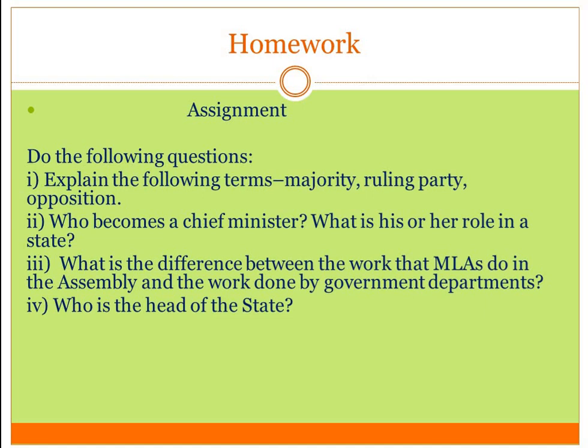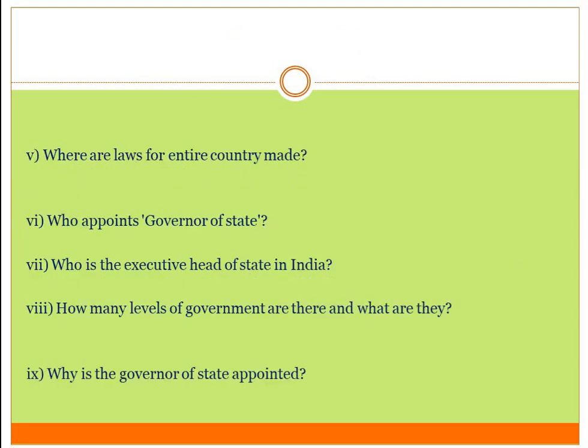Who is the head of the state? Where are laws for the entire country made? As for the state we talked, for the entire country, where are the laws made? That is a question for you. Who appoints the governor of the state? Who is the executive head of the state in India? How many levels of government are there and what are they? Firstly, the number of levels, then their names. Why is the governor of the state appointed?